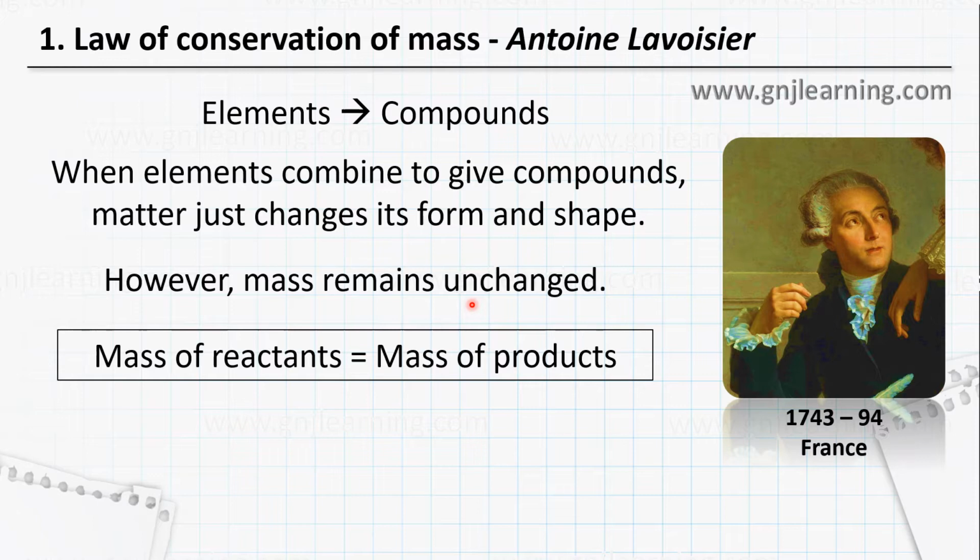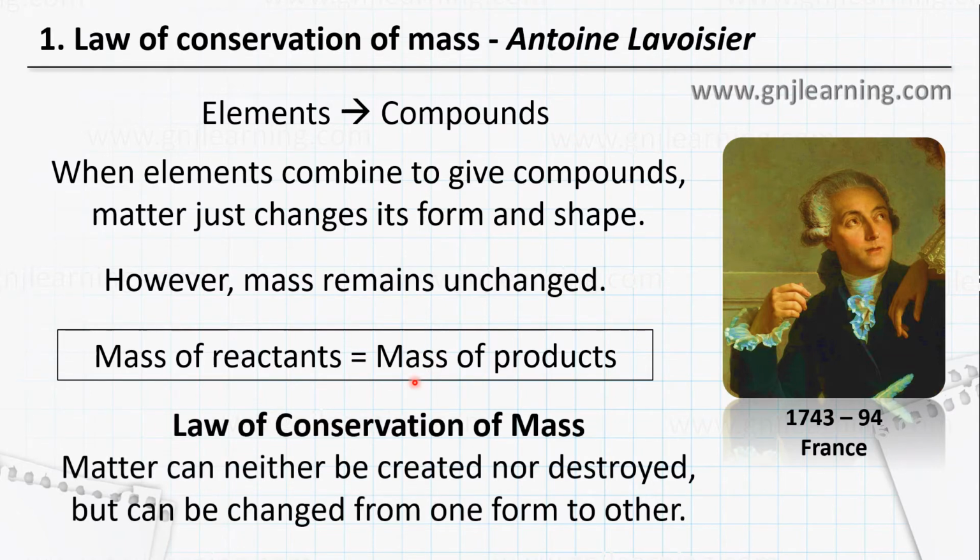Whatever mass you lose from the reactant side will be formed on the product side. Or it can be stated as the law of conservation of mass in a way that matter can neither be created nor destroyed, but can be changed from one form to another. So this is the law. If you are asked to state the law, it is like this: matter can neither be created nor destroyed, but can be changed from one form to another. This is the first law, the law of conservation of mass, put forward by Antoine Lavoisier.